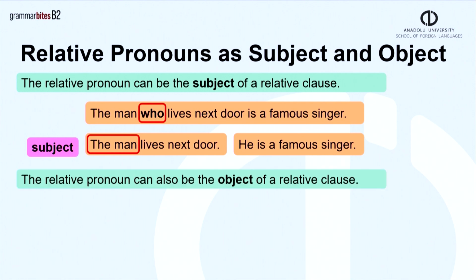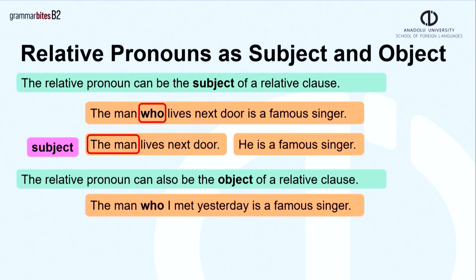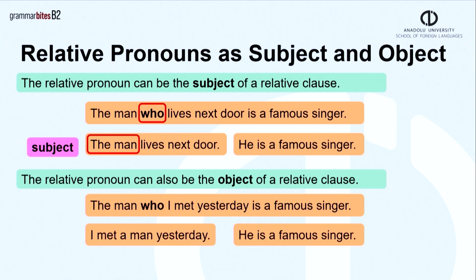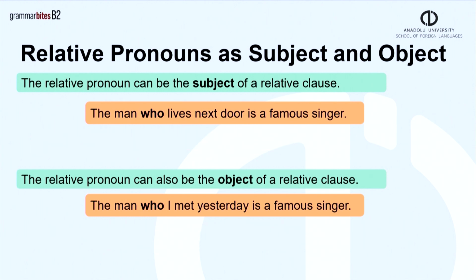The relative pronoun can also be the object of a relative clause. The man who I met yesterday is a famous singer. Again, when we separate this sentence as: I met a man yesterday. He is a famous singer. We can see that who refers to a man, but in this example, a man is the object of the sentence. Notice that subject relative clauses are followed by a verb, and the object relative clauses are followed by subject plus verb.